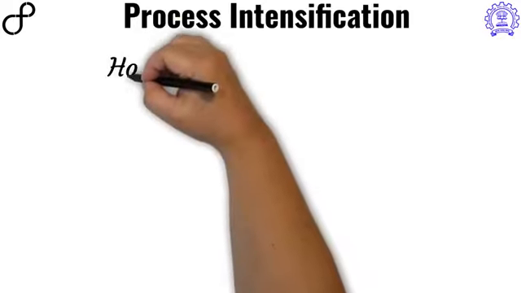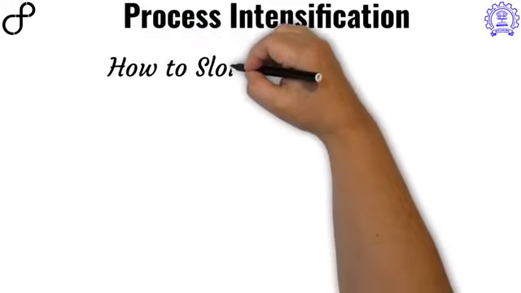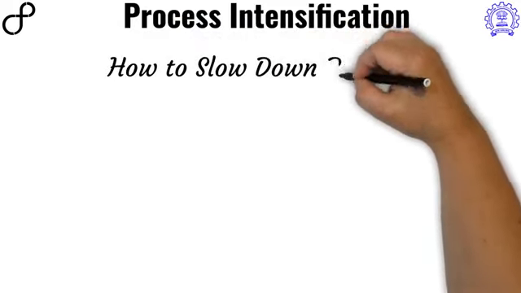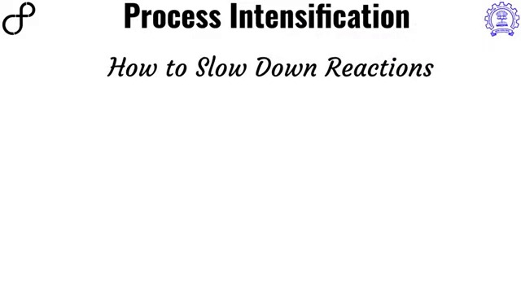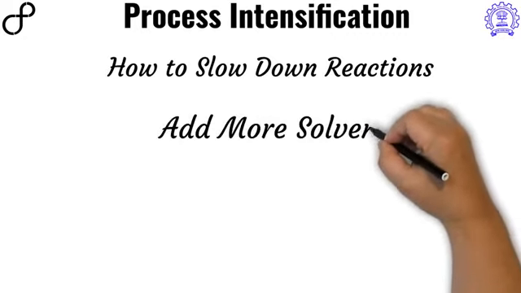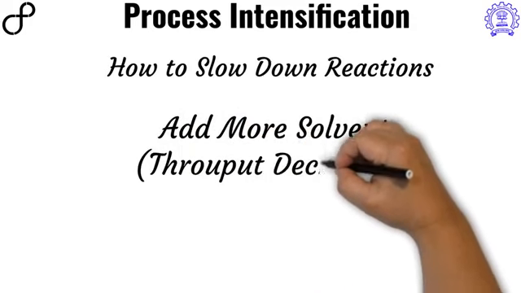Now we have the clear basic understanding and relationship between process intensification, the rate of the reaction, and what the reaction itself is. From this, it is evident that we need to slow down the reaction significantly if we are going to use the traditional batch technology and if we have to perform the reaction in a safe and controlled fashion. Therefore, the main focus of research for so many centuries has been how to slow down the reaction. And there are many tools available which can be used to slow down the reaction.